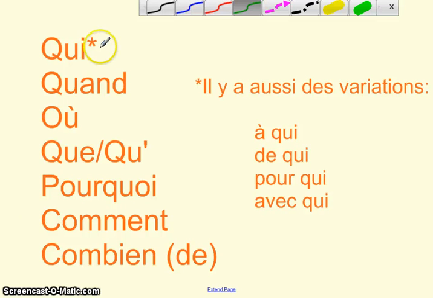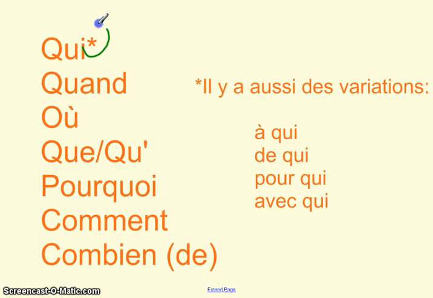As promised, here's your list of interrogative words. Répétez avec moi. Qui, quand, où, que, pourquoi, comment, combien. Some of these require a little bit of an explanation. Par exemple, qui. Avec qui, il y a beaucoup de variations avec des prépositions. Par exemple, à qui, which means to whom. De qui, which means about whom or for whom. Pour qui would mean for whom, and avec qui would mean with whom.